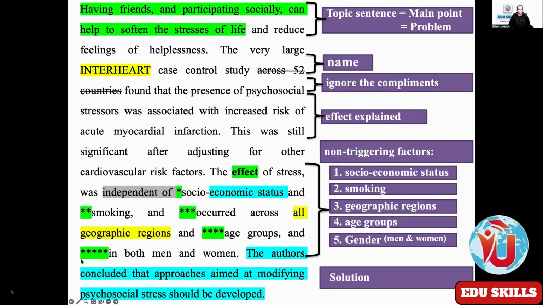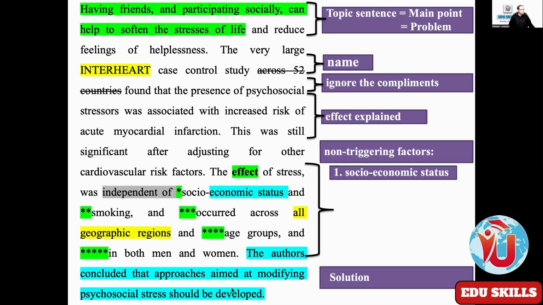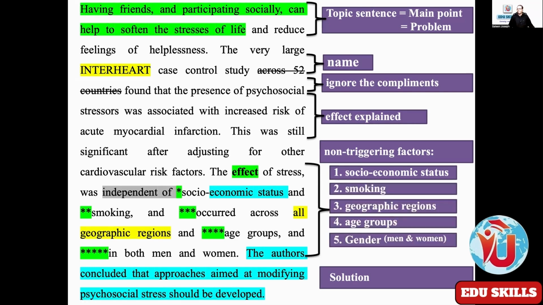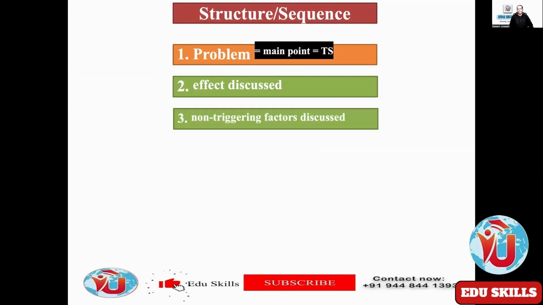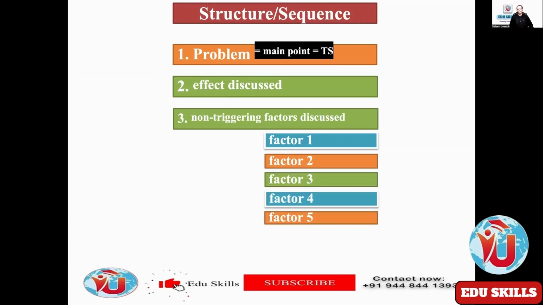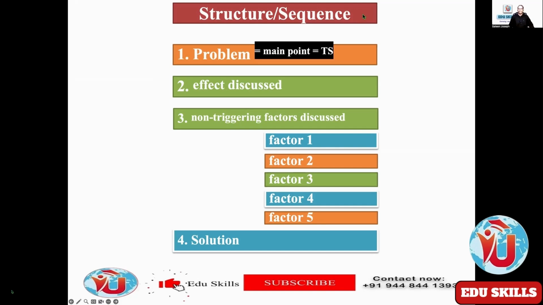So the last part is the solution. The authors concluded that an approach aimed at modifying psychosocial stress should be developed. That is the solution. So this is how you understand the paragraph. Hope that is clear for you. Now see here, the paragraph structure sequence is: main point, topic sentence, effect discussed, non-triggering factors, factor 1, factor 2, factor 3, factor 4, factor 5. And mind you, negative expressions are used. They are independent of these things. These are not contributing to stress. Then the solution. This is a beautiful structure we have.